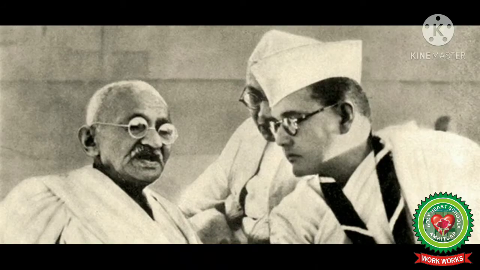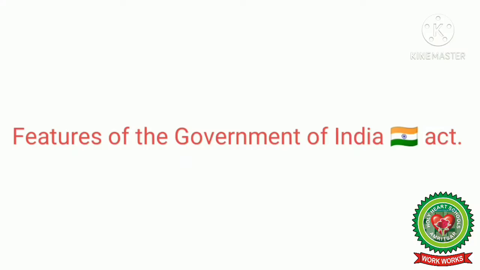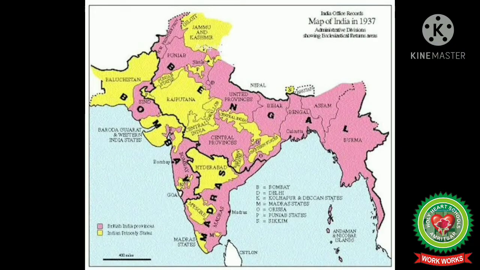From a long time, leaders were demanding for the constitutional reforms in India, so it aims to make further provision for the Government of India. Let us first see the features of the Government of India Act. The first feature was that All India Federation had to be established, consisting of provinces and princely states as one